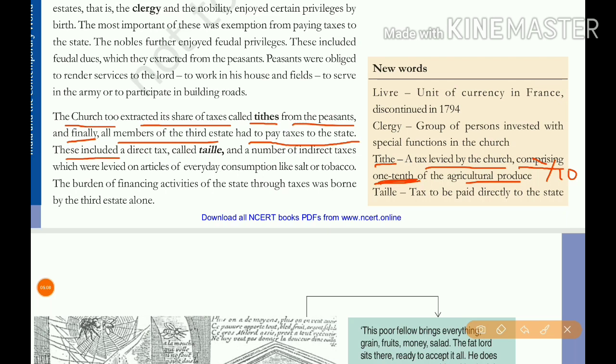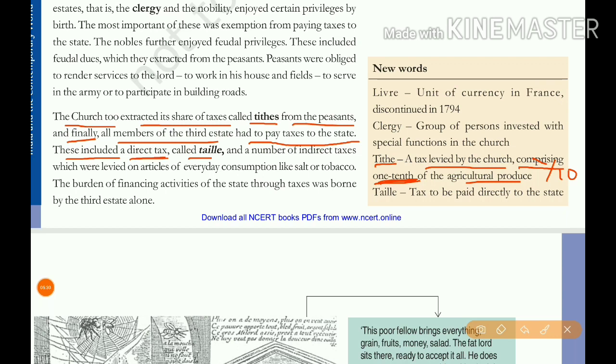This included a direct tax. So the church collected tax separately in the name of the church, one-tenth of the agricultural produce, and apart from that the third estate paid taxes to the state.